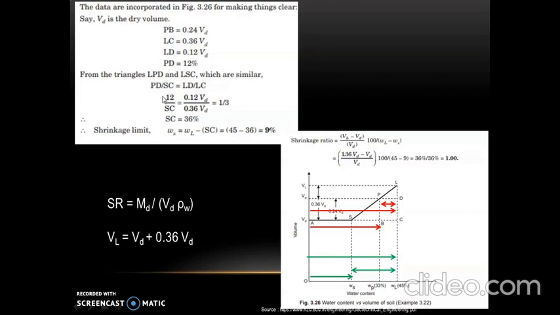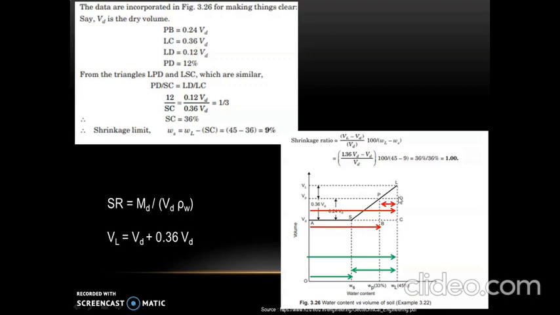Now we need to know what is the value of PD. PD is this distance which is shown by the red arrow over here. In order to find PD, we need to know the value of the liquid limit, which is known as 45%, and we should know the value of plastic limit, which is shown over here with the red arrow, that is 33%. So 45% minus 33%, we get PD, which is equal to 12%. So it is written over here as 12, divided by SC, which is to be found out, equal to LD.